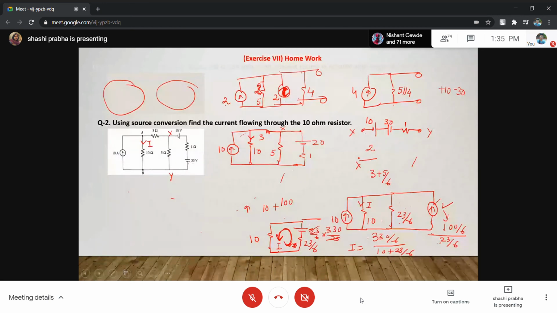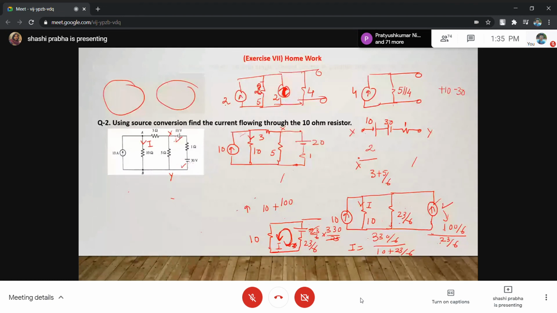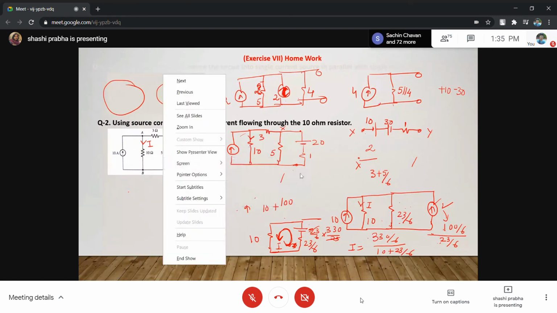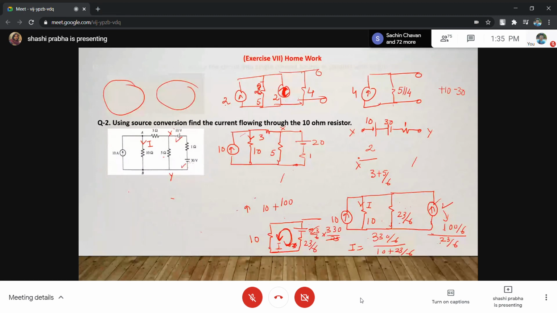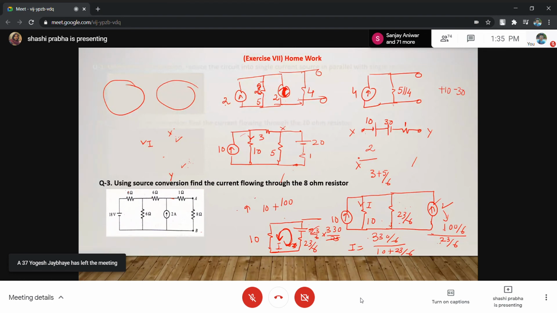First, we have to see whether these two sources are together. First add them, add or subtract, whatever it is. Then convert this into the current source. Then this resistance will come in parallel. This resistance and this resistance you can combine. Again you convert this into the current source. The advantage is you keep doing source conversion, voltage to current, current to voltage, till you get a single loop. Think about this one. Find the current in the 8 ohm resistance. This current you have to find out.